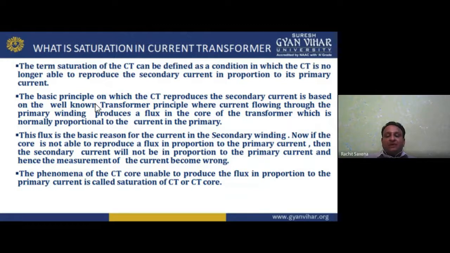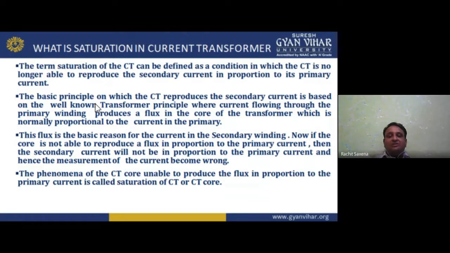The one thing is there, my dear student, if I am a person who has a habit of eating 4 chapatis in a night, in a dinner or in a lunch, and if I am eating more than 5, what will happen? My saturation point is at 4. So if I am eating 5, what will happen? I will get indigestion, I will get dehydration, and we can say some more things.